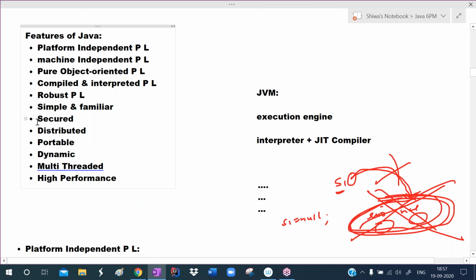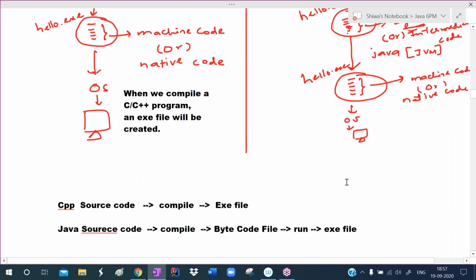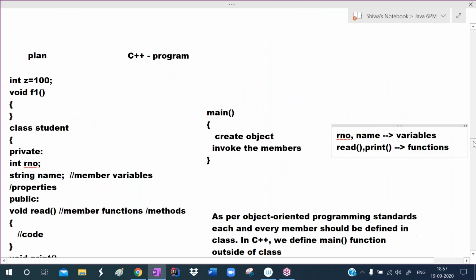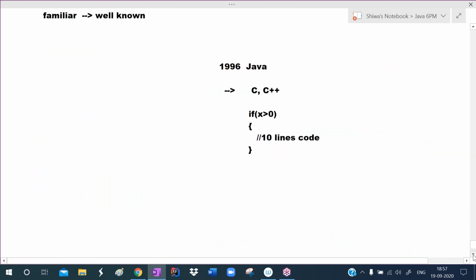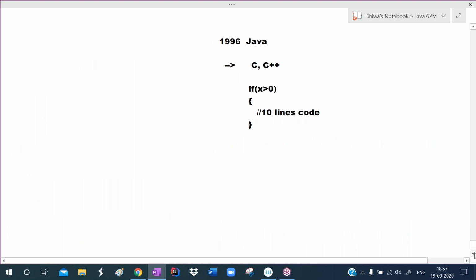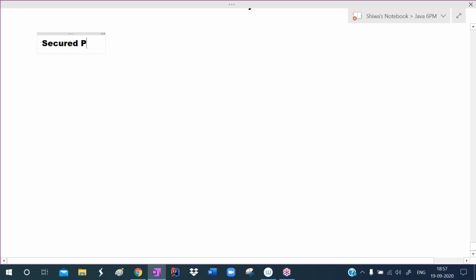Next feature is that Java is a secured programming language. This topic we already covered just now, but once again I'm covering it. Java's code is very secured. Java is a secured programming language. So why is it a secured programming language?